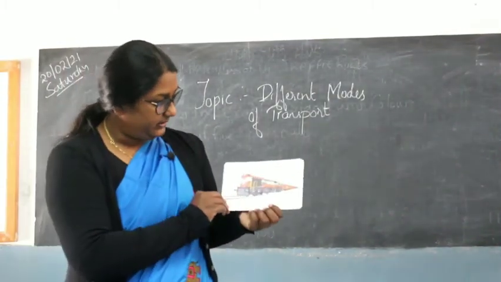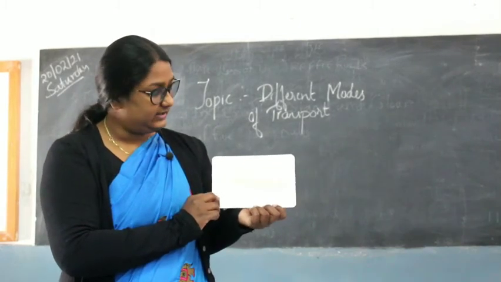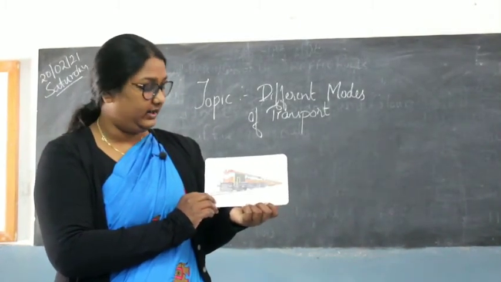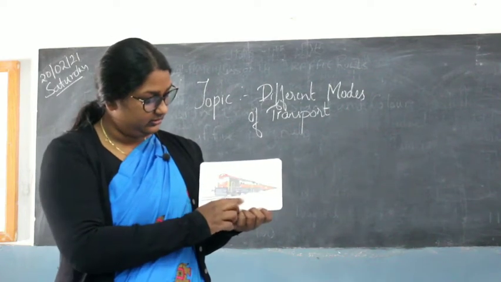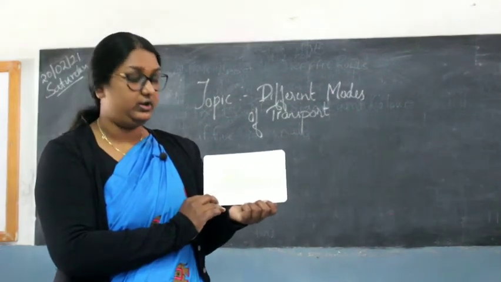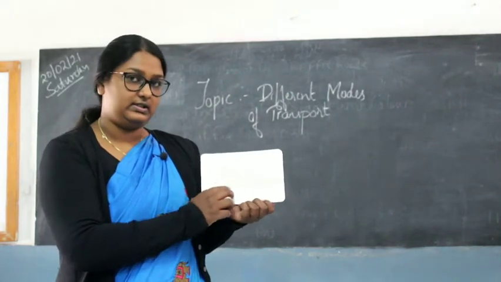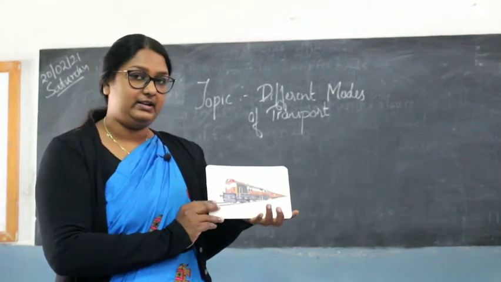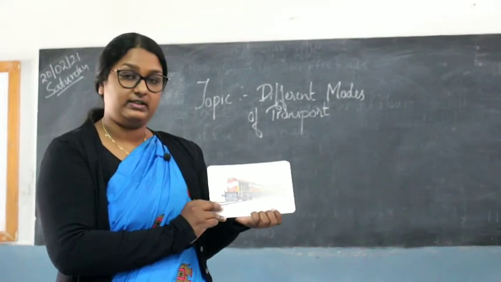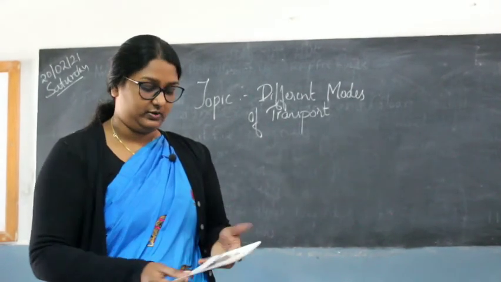Okay, so here what do we have? This is a railway. Yes, can you see the railway here? So what happens on the railway? What goes on the railways? A train. So the train is a rail transport. What is a train? A train is a rail transport.